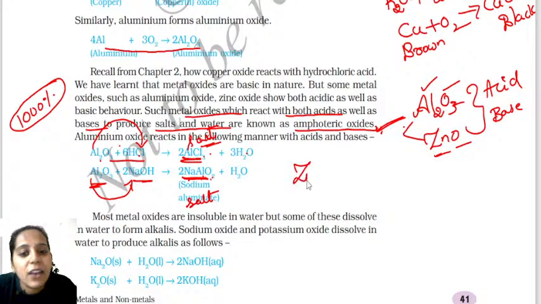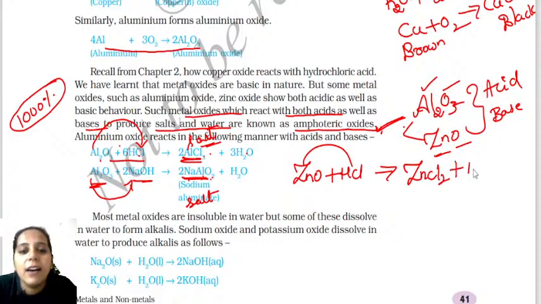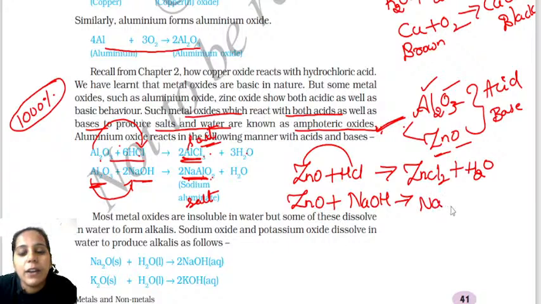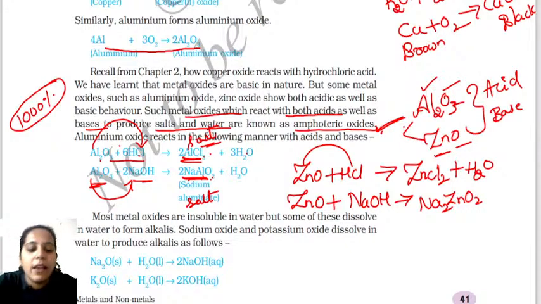In the same way, when we take zinc oxide and react with hydrochloric acid, zinc combines with chlorine to form zinc chloride salt, and it forms water. Similarly, when I take zinc oxide and react with the base NaOH, I get Na2ZnO2. So this is very important. You have to know this is sodium zincate. Okay. You must know this, children. It's very important to know about this concept. What happens when zinc oxide reacts with the base, you also have to know.